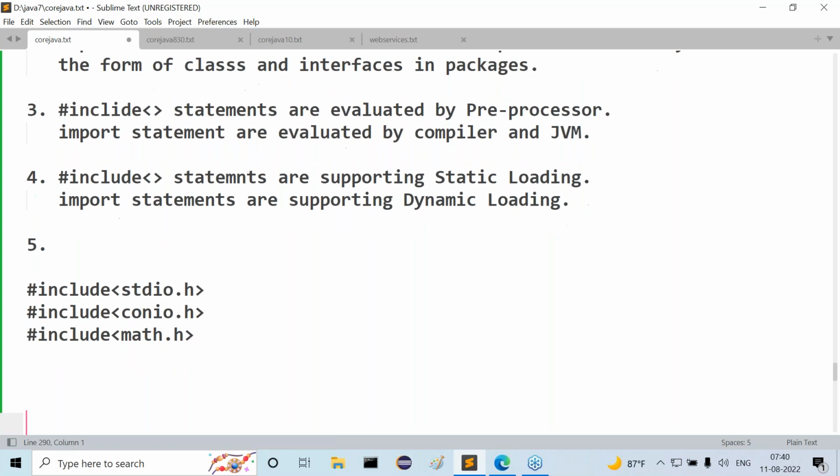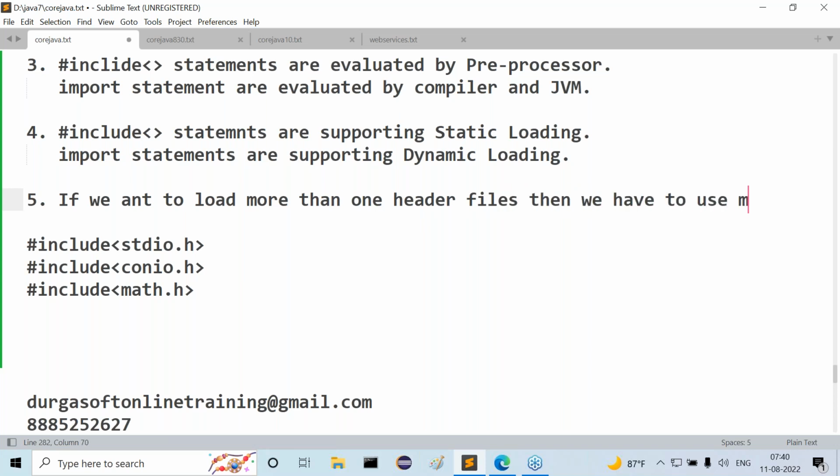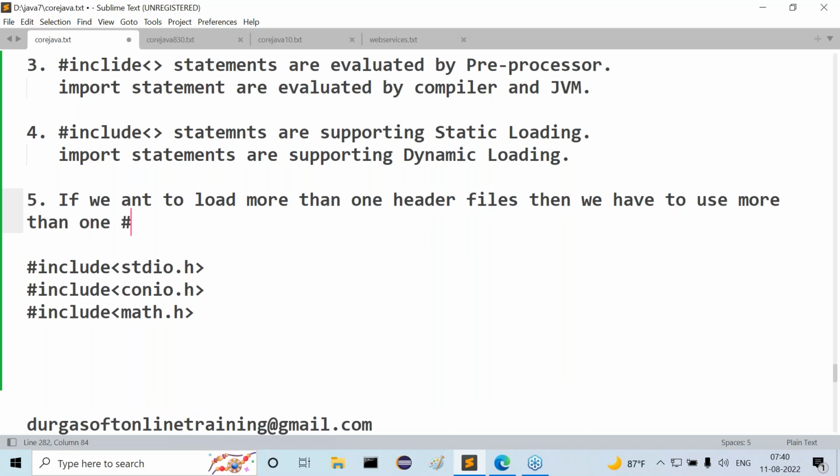Now observe carefully. So here the point is, if you want to load more than one header file, then we have to use more than one hash include statement. If you want to load more than one header file into the memory in C and C++, we have to use more than one hash include statement. This is an example for it.